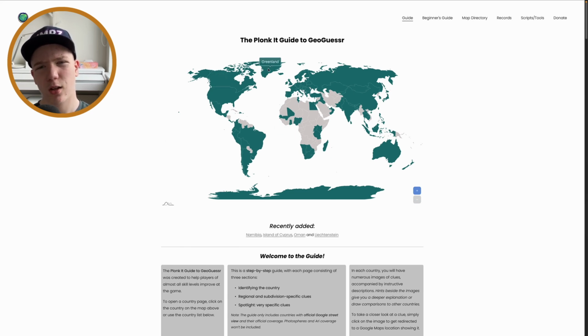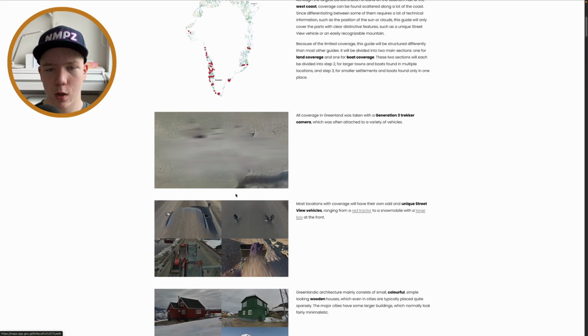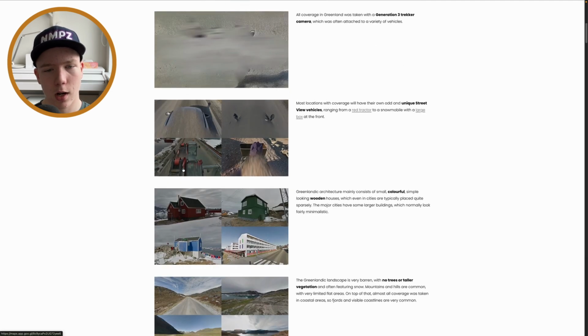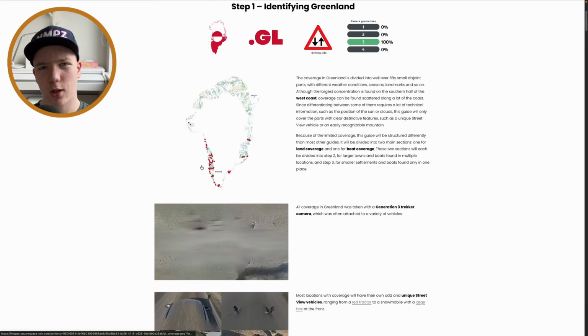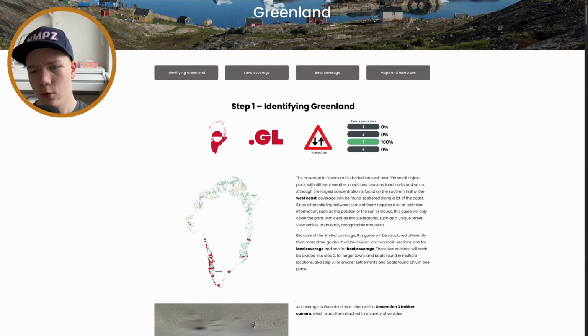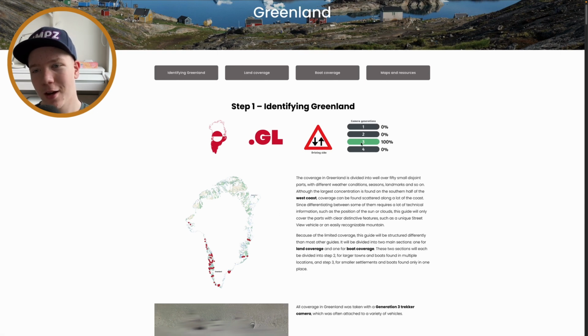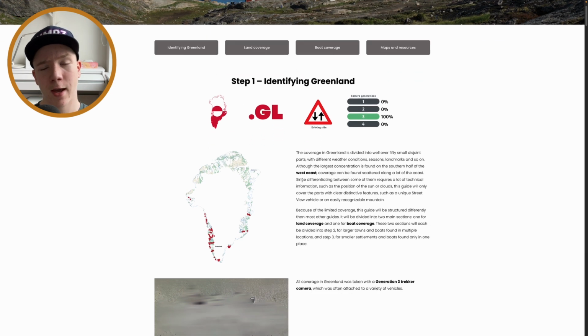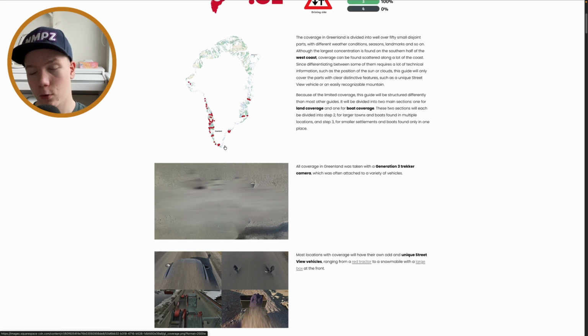I won't do Greenland at the moment. Well, there's not really anything to talk about for Greenland. It's just trackers in these places. Nuuk has this car, nowhere else this car. So yeah, you just see boat trackers. If it's quite a big city, then you will be in the capital city of Nuuk. And yeah, it just looks really kind of northern. There's not really anything going on. Gen 3 only, driving on the right, .gl, really uncommon, the domain. This is the flag, sometimes you can see the flag, and it's worth it to learn some of the bigger place names in Greenland.